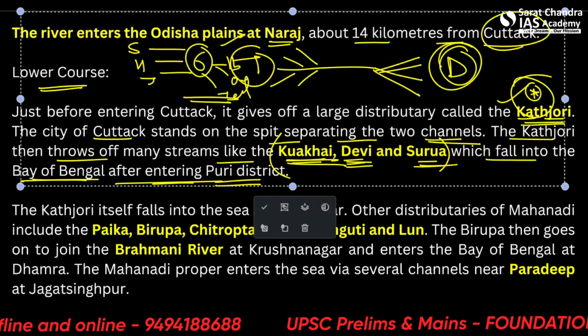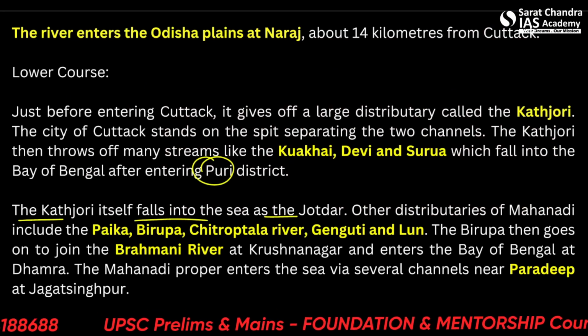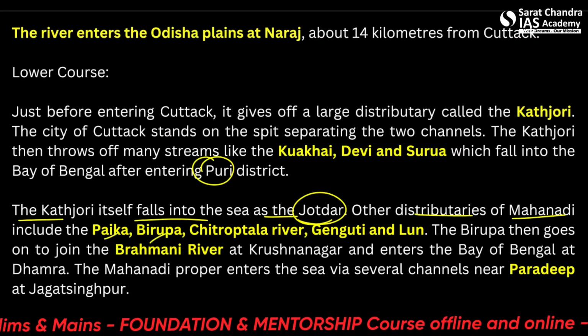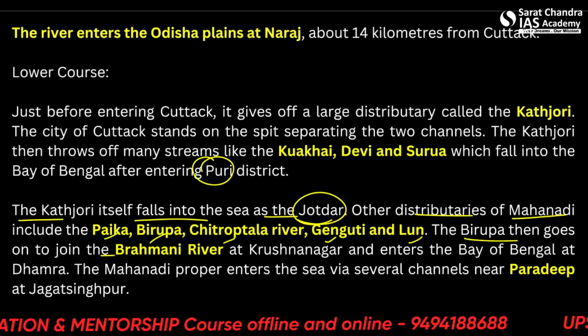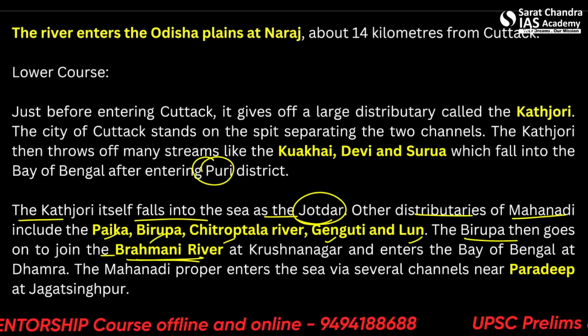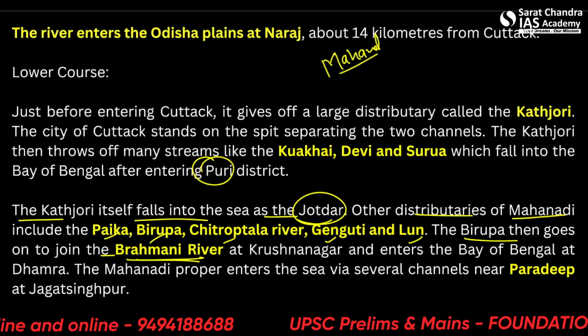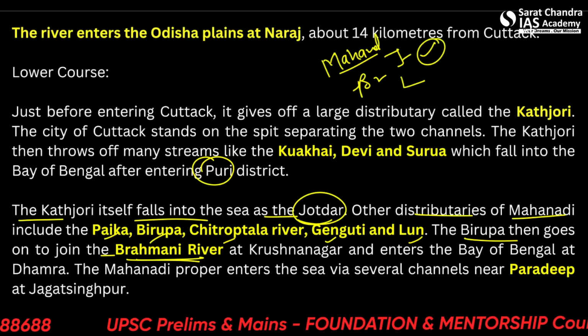Puri is a very famous place. Alright. The Kathjodi itself falls into the sea at the Jodhar. Other distributaries of Mahanadi include the Peka, Birupa, Chitropala, Genguti and Lun. The Birupa then goes on to join the Brahmani River. So, are Mahanadi and Brahmani connected? So the answer is yes. Alright, we also talked about the Utkal Plains.